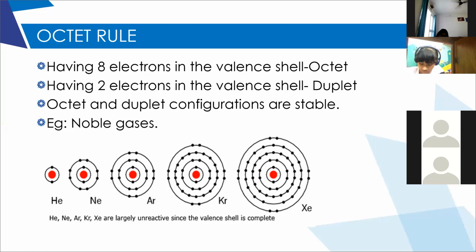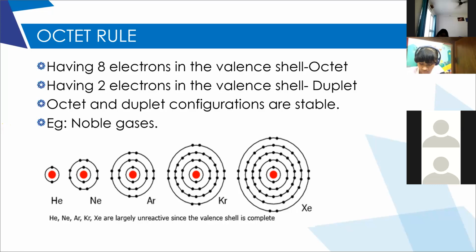If an atom has 8 electrons in the valence shell, those atoms will be stable, and the remaining atoms of all other elements are unstable. So what are the stable elements in the periodic table? The noble gases. They have attained stability.